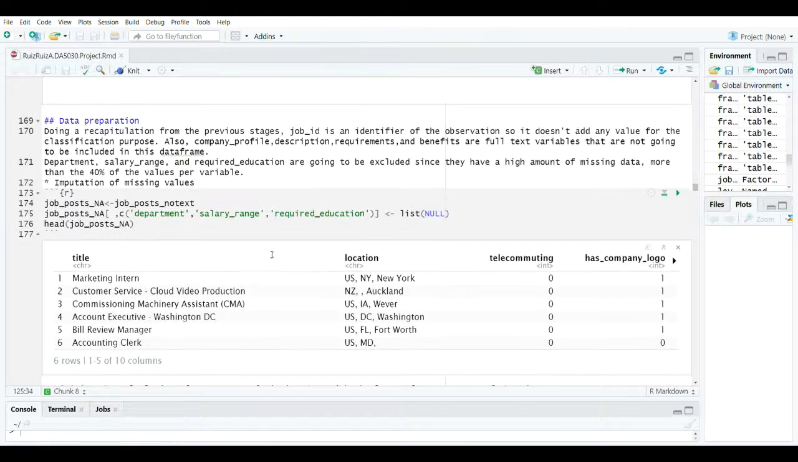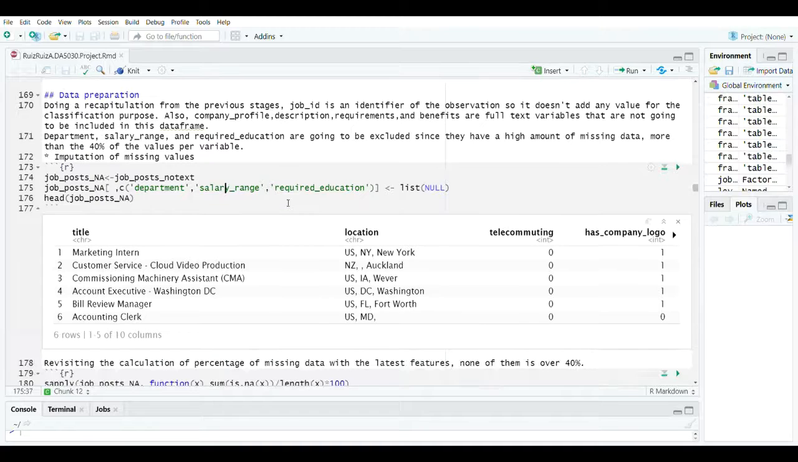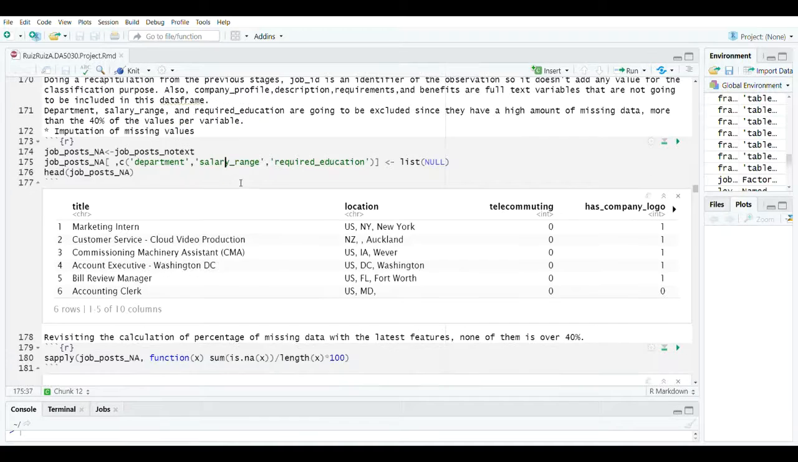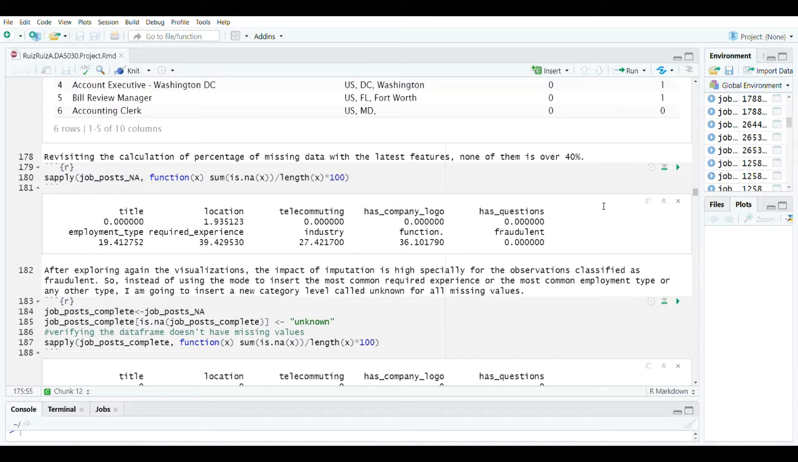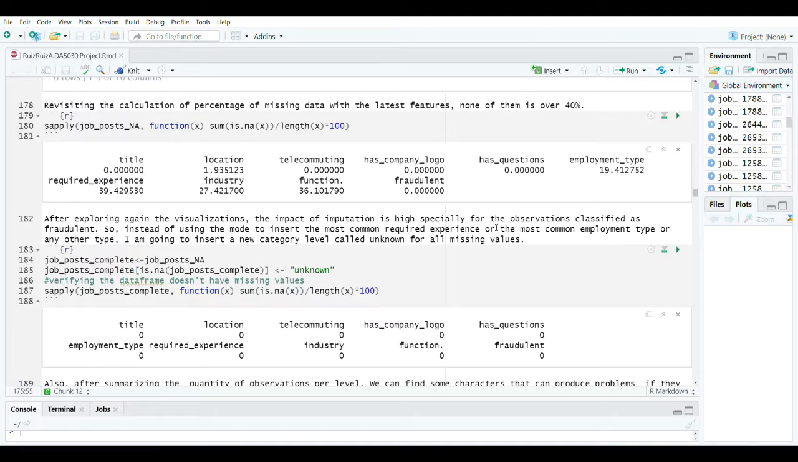Now what we are going to do is clean the data. To clean the data, first we are going to erase the department, salary, and required education, which are the ones that have more than 40% of missing data. And now we can see here the percentage of missing data that we have per feature.